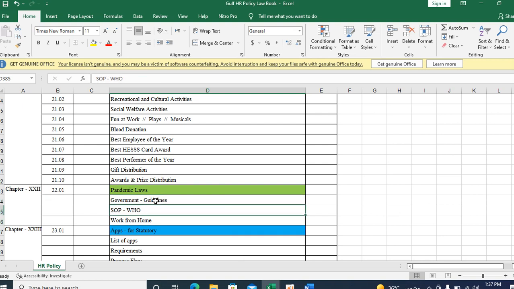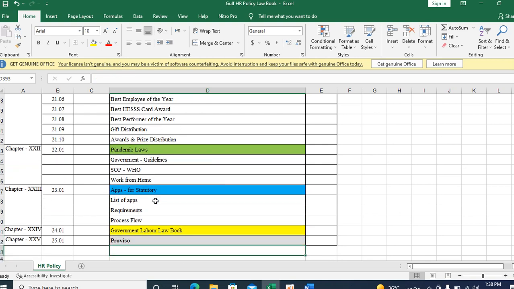You have to create standard operating procedures as per the WHO, the World Health Organization, based on the procedures, rules and regulations they give. Work from home: login time, logout time, working hours, overtime eligibility, these all come under the work from home and pandemic law policy.